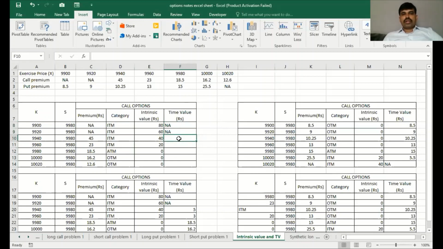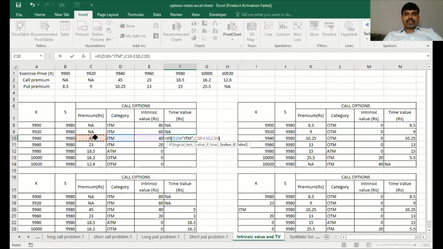When it comes to the third option, remember, if the category is found to be in the money only, then the excess of the premium over the intrinsic value, which is 40, is going to be the time value. Otherwise it is going to be exactly equivalent to the premium, which is 45.